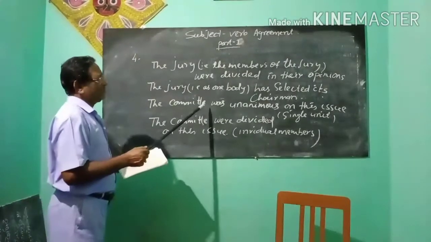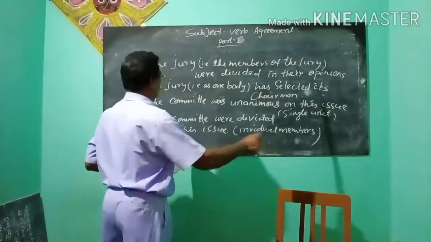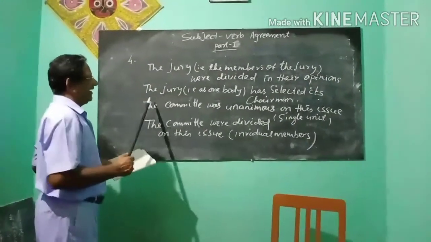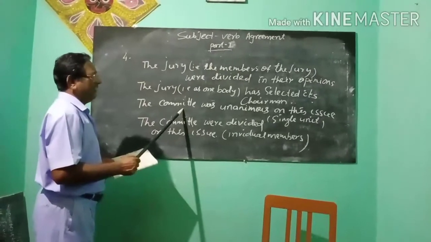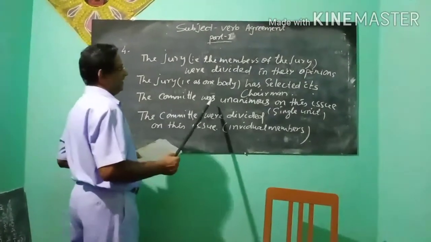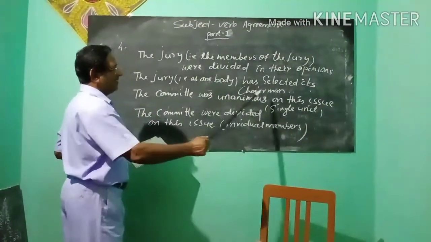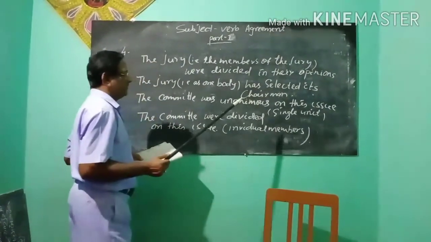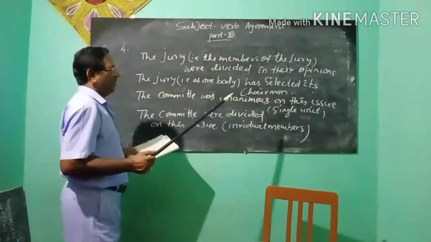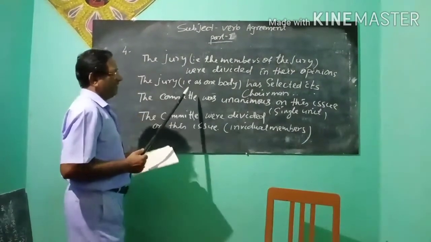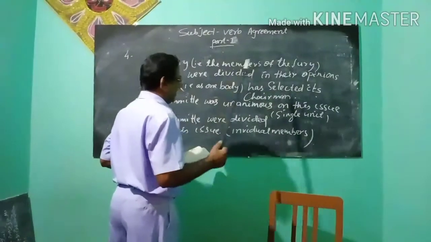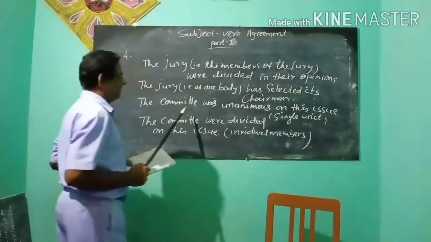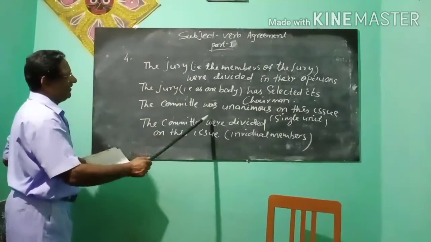The committee was unanimous on this issue. The committee, collective noun: when the members of the committee are unanimous in their views, they all agree. At that time, they are considered a single unit, so a singular verb is used.